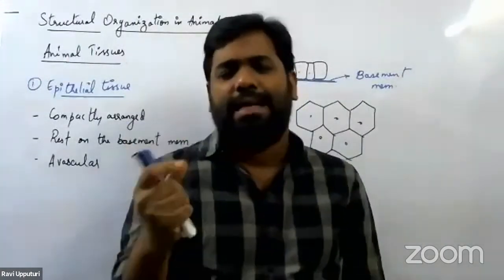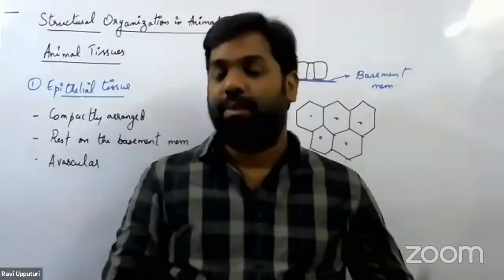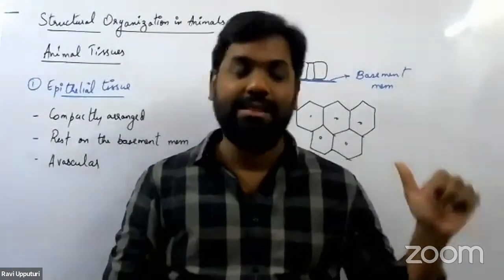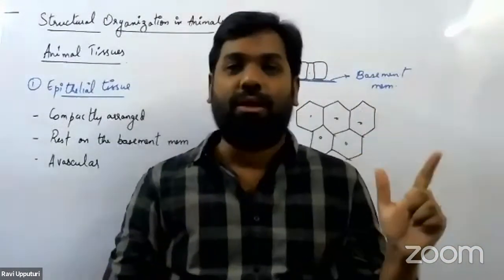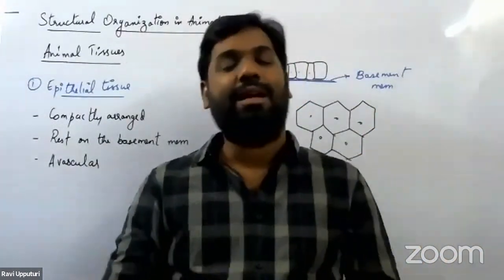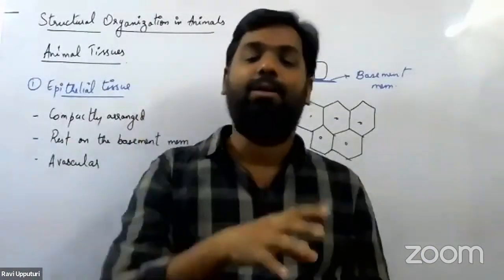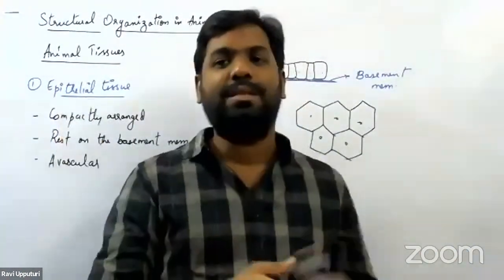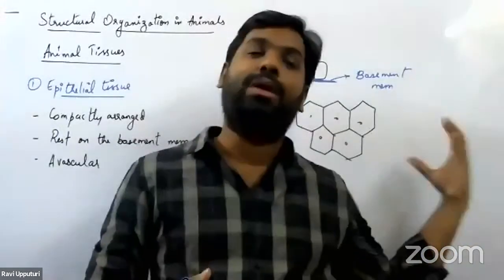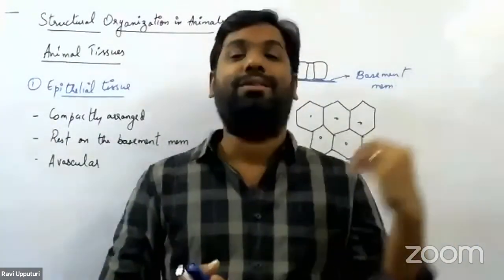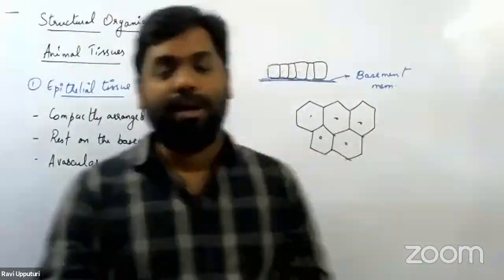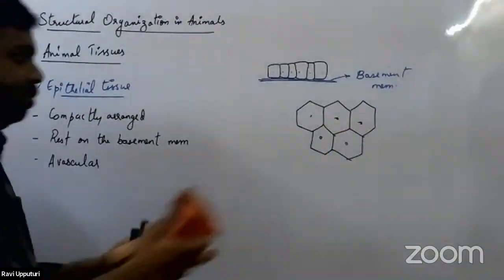Because we know that for any cell to survive, what is required? They require oxygen, they require gases, as well as nutrients. And oxygen and nutrients are actually supplied through the blood, by the blood vessels. So if blood vessels are absent in the epithelial tissue, how do they get their nutrients and oxygen for their survival? Let me just put it up here.